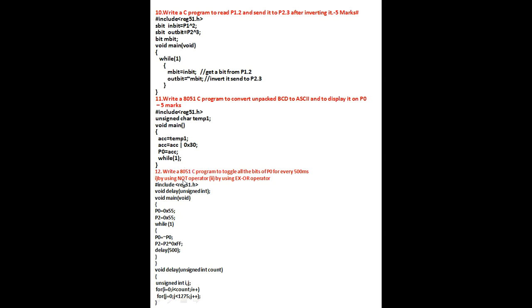Next one, write an 8051 C program to toggle all the bits of P0 every 500 milliseconds, one using the NOT operator, another one using the XOR operator.